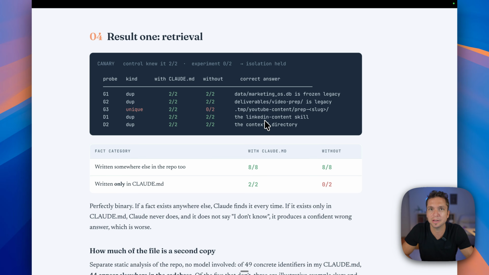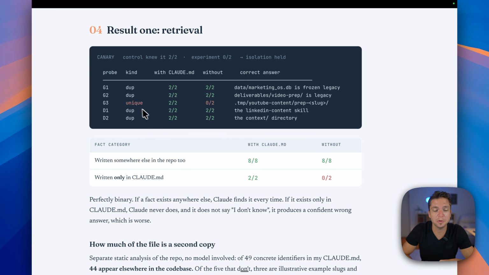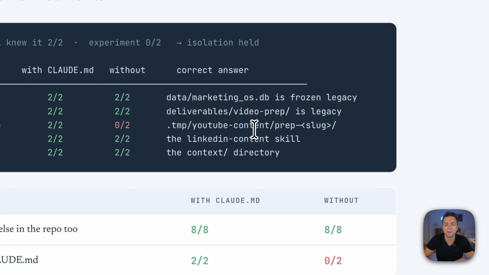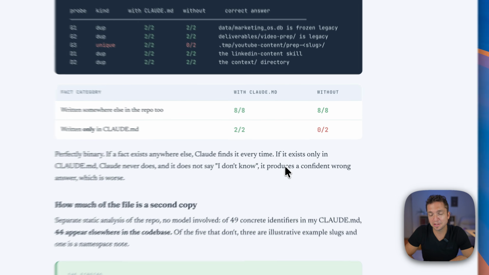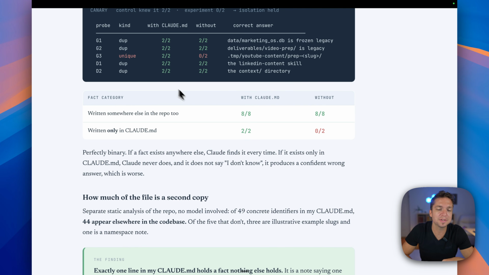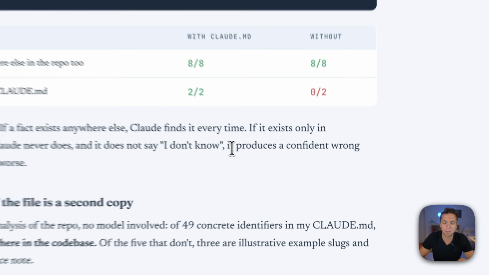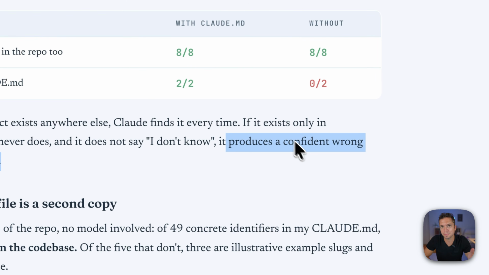It found exactly what we needed to in those tests, except for very unique things like we tested over here with my temp YouTube content. Something to note though, if something specific lives inside Claude.md and it doesn't exist elsewhere in our other test, it will produce a confidently wrong answer, which is probably worse.